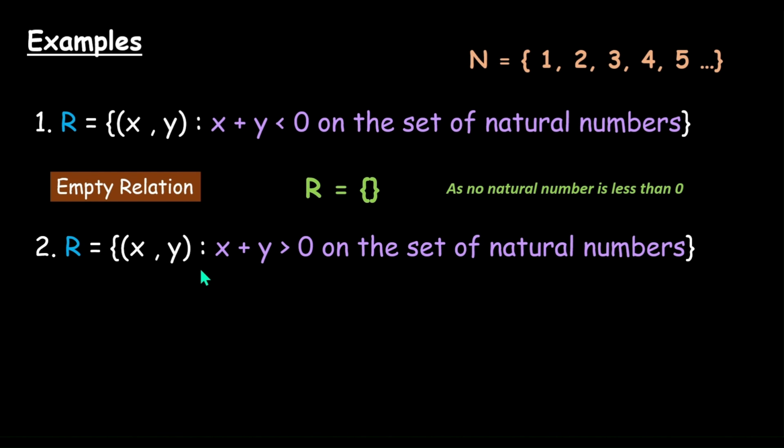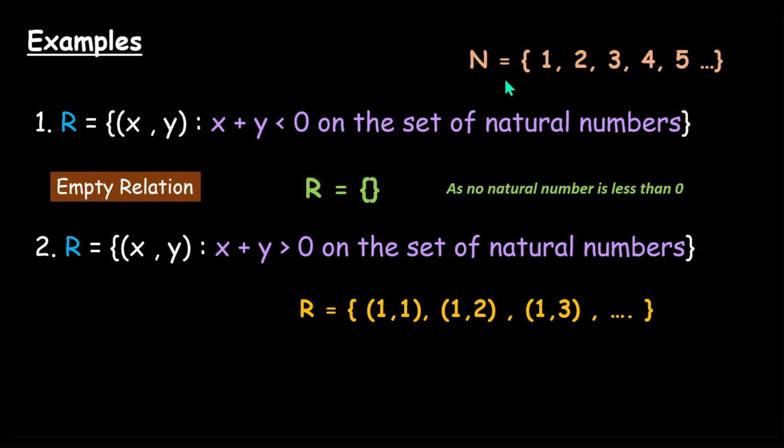Let's take another example, defined just opposite of this relation: x plus y greater than 0 on the set of natural numbers. Now these are all positive integers. You can pick any two natural numbers, and its sum is inevitably going to be greater than 0. It can be just (1,1), (1,2), (1,3), or any pair.